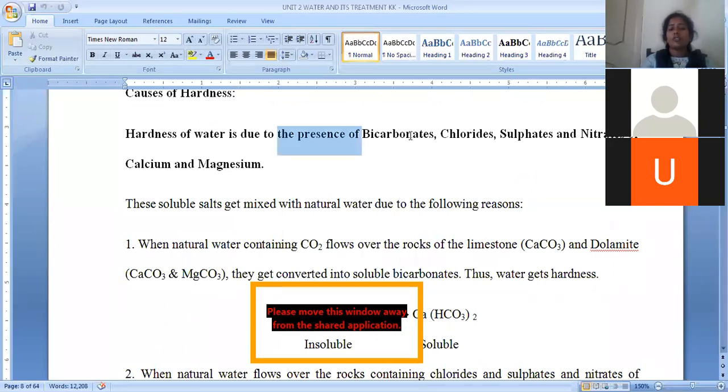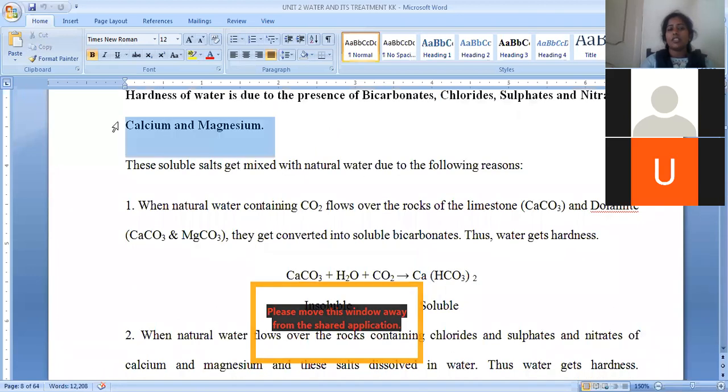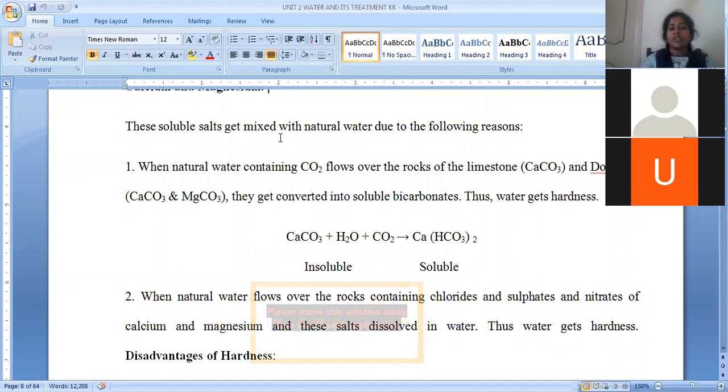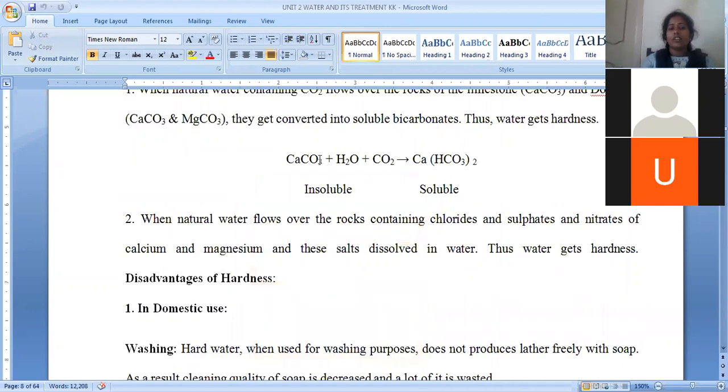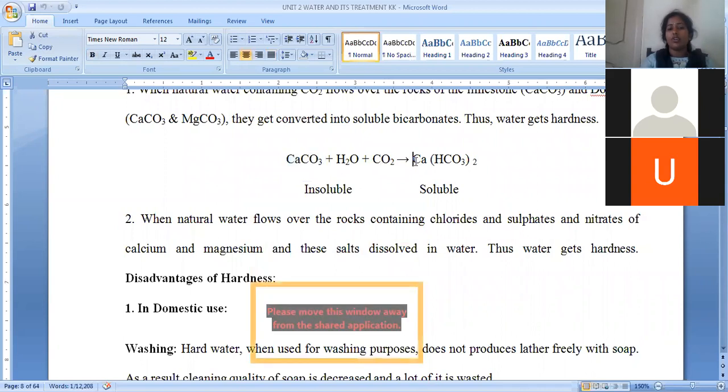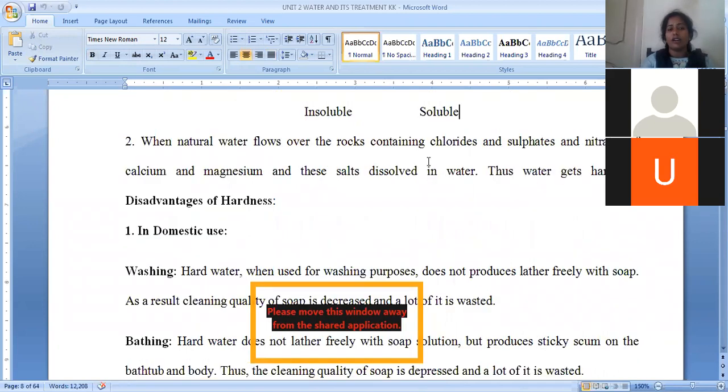Now let us see what the causes of hardness are. Hardness is mainly caused by bicarbonates, chlorides, and sulfates when present in the form of calcium and magnesium. When calcium magnesium salts are present in the water, they cause hardness. When calcium carbonate in water is treated with water and carbon dioxide, it slowly converts into calcium bicarbonate. This is one of the causes of hardness.